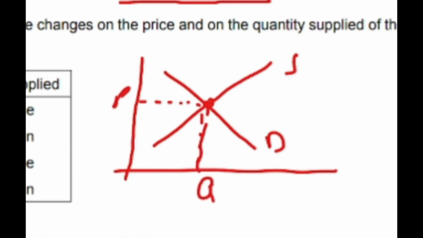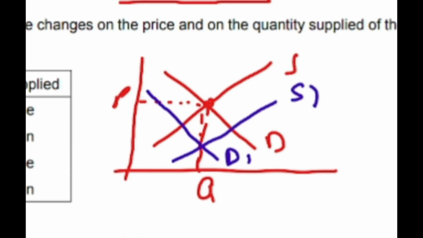Now if there is a decrease in demand and an increase in supply, then what changes will occur in this graph? Increase in supply will shift the supply curve to the right, so the new supply curve will be S1. Since demand is decreasing, the decrease in demand will shift the demand curve to the left, so the new demand curve is D1. The new lines are S1 and D1, those blue lines, so you can see that the new equilibrium price has definitely decreased.